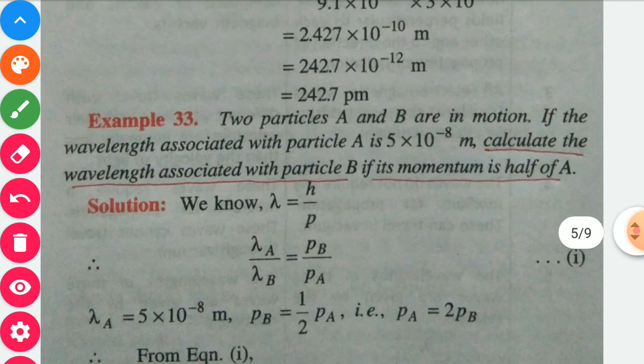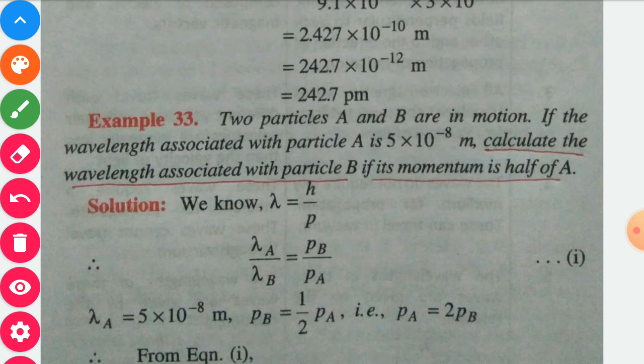Next question, two particles A and B are in motion. Here we characterize the particles by A and B. If the wavelength associated with particle A is 5 into 10 power minus 8 meter, calculate the wavelength associated with the particle B if its momentum is half of A. So here we have to find out the wavelength of particle B.